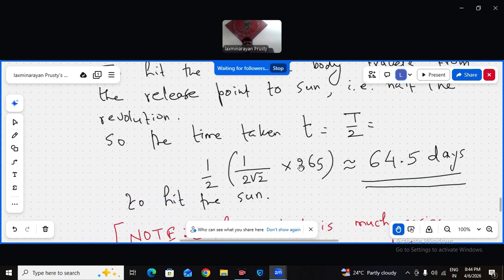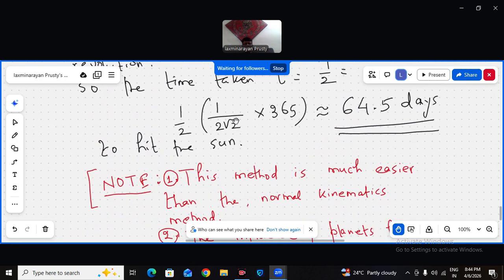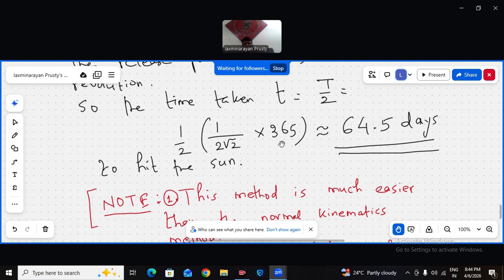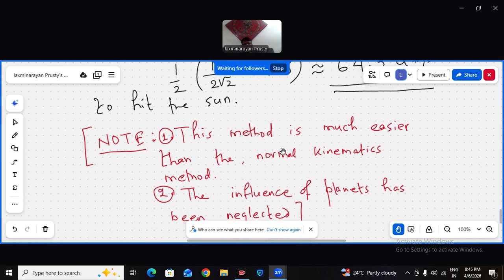So that becomes 1 by 4 root 2 into 365 days, almost 64.5 days. So the time taken, t equals capital T by 2, which is 64.5 days to hit the sun. So this method is much easier than the normal kinematics method.